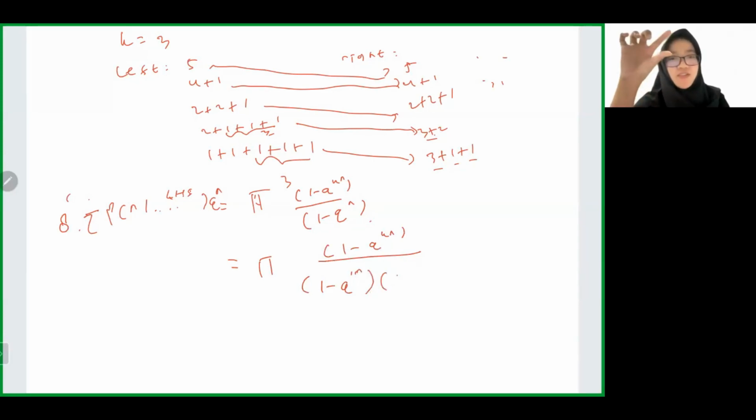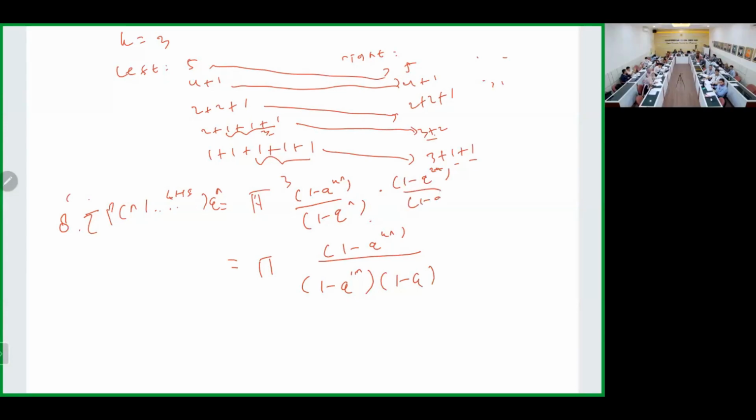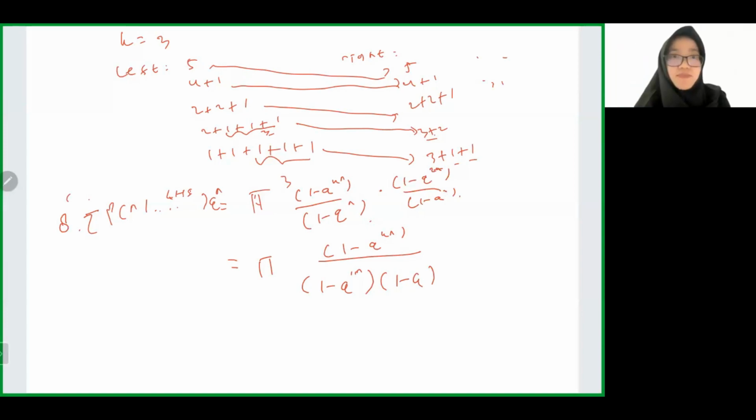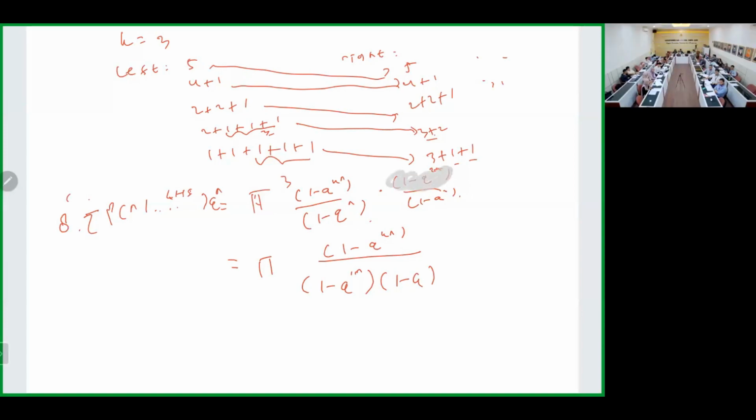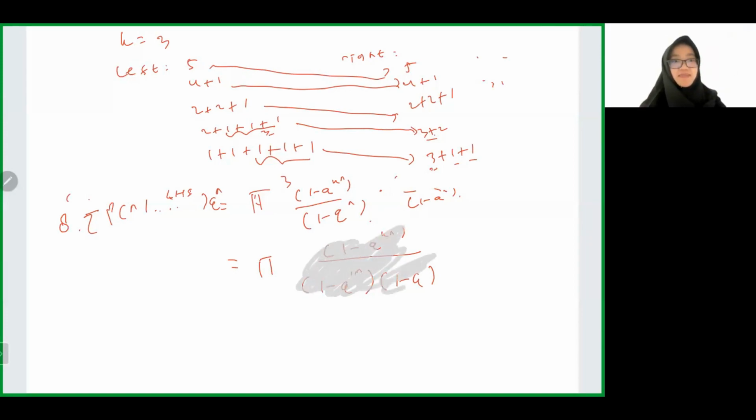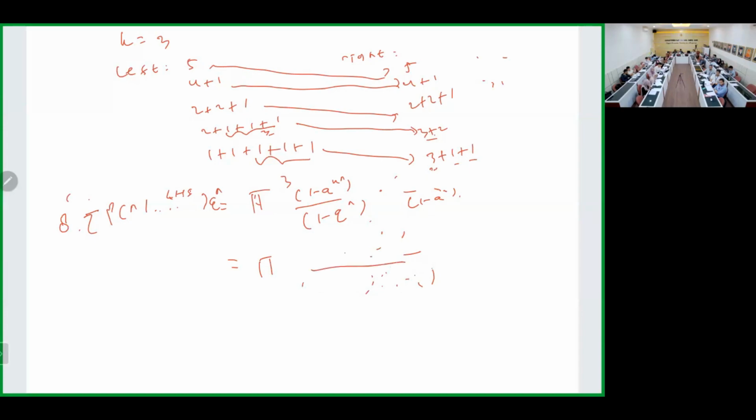We pair 1 minus q to the k over 1 minus q, times 1 minus q to the k over 1 minus q squared. Okay. I mean, we split it. So we split the numerator.